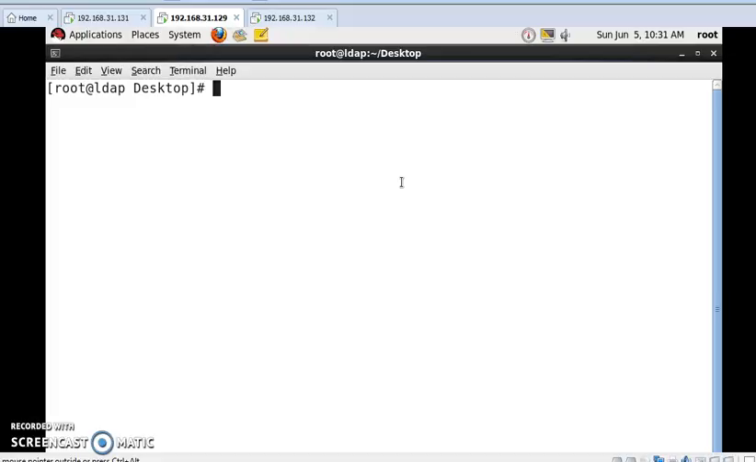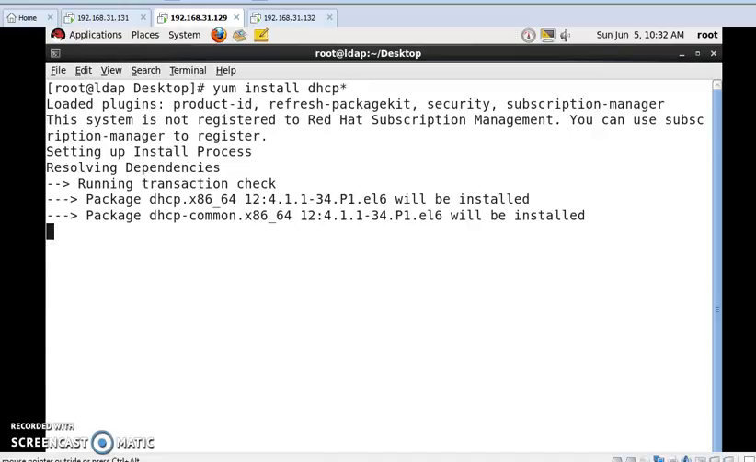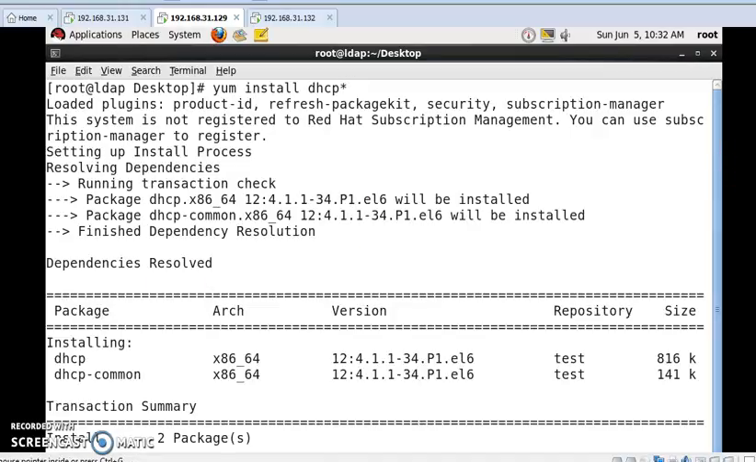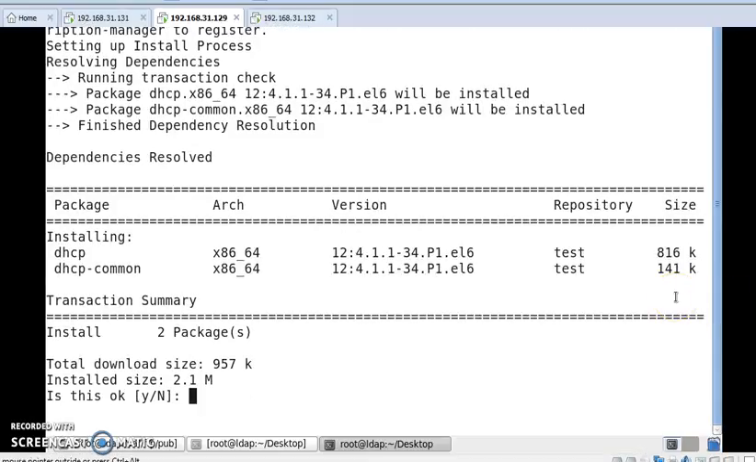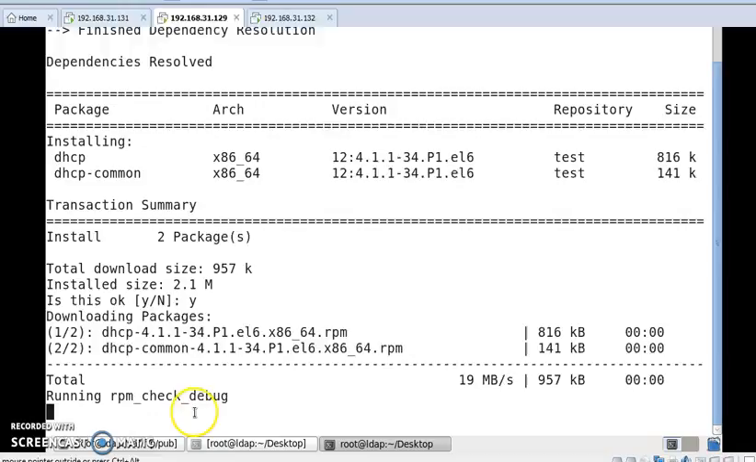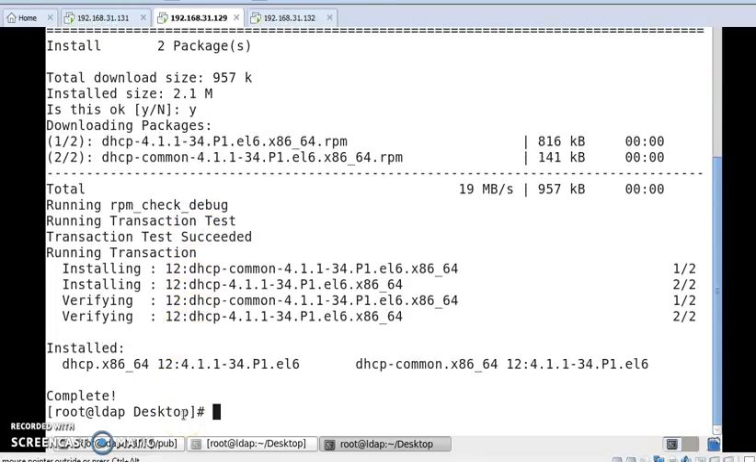At first we need to install this package. So the command is, I will use yum to install the DHCP package. The command is yum install dhcp, and then press enter, and from here press Y and then press enter again. Here you can see that my DHCP package has been installed successfully.